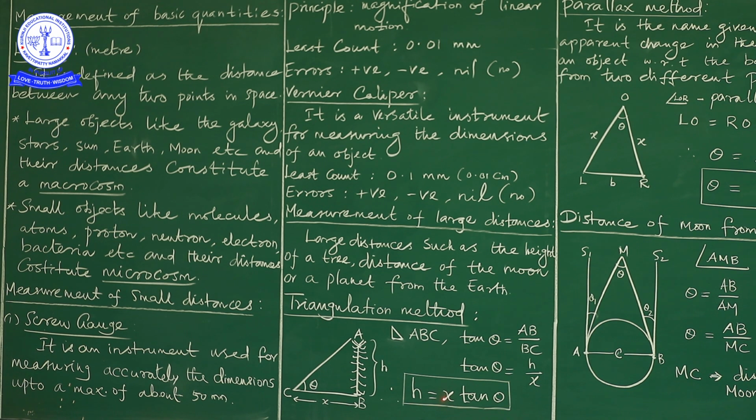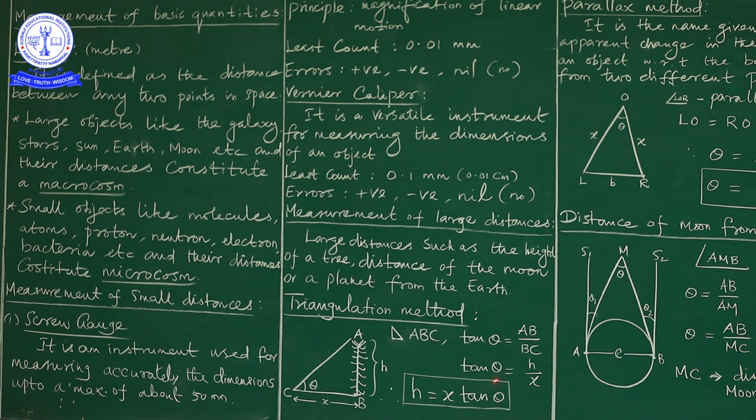But we need the angle theta here. Suppose we know the value of theta, then we substitute it here. For example, if it makes a 45 degree angle, tan 45 becomes 1. So 1 into X is X only, so H is equal to X. Like this, by using the triangulation method, we are able to calculate the height of a given tree. The formula we use is H is equal to X tan theta.